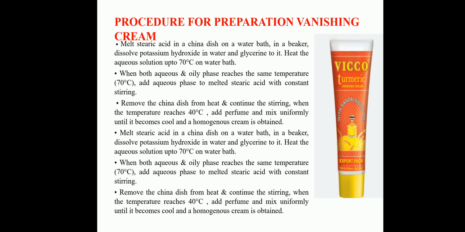Stearic acid is melted in a container using a water bath. Then potassium hydroxide dissolved in water and glycerin is added and heated to a temperature of 75 degrees Celsius. This is called the aqueous phase. Slowly, the aqueous phase is added to the melted stearic acid. Perfume is added to the preparation when it attains 40 degrees Celsius.